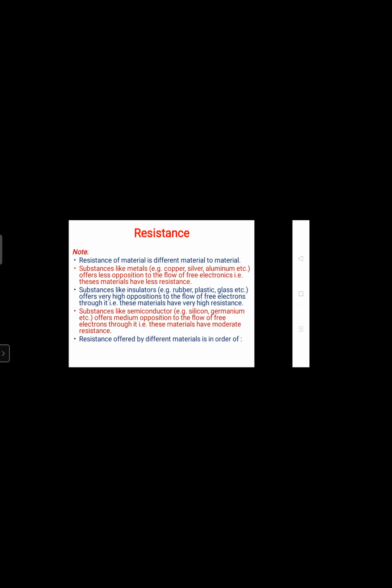For example, take metals: iron, aluminium, silver, copper, gold are also good conductors. Plastic, rubber, wood, all materials you can consider. Each material's resistance is different from material to material.